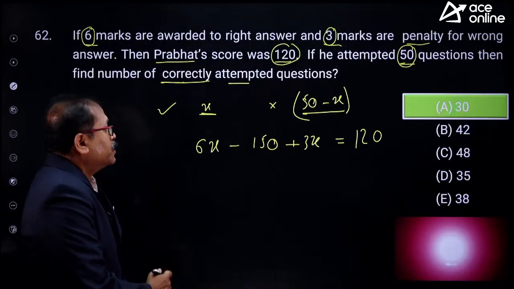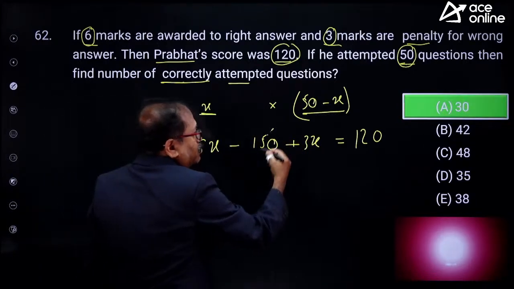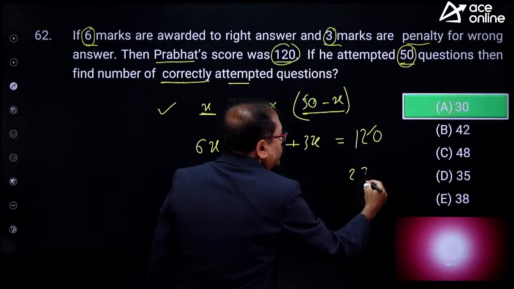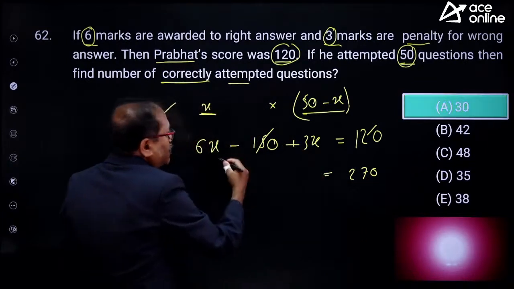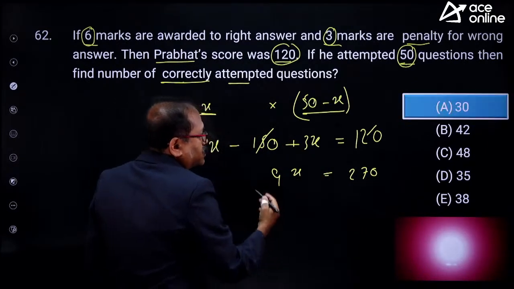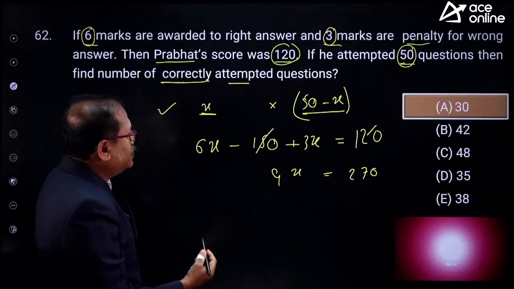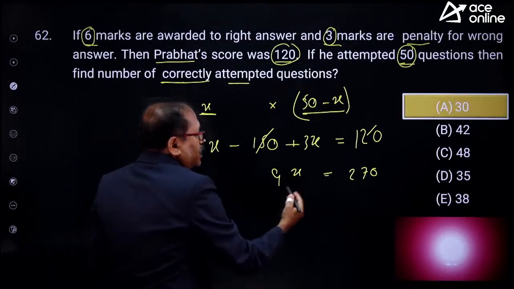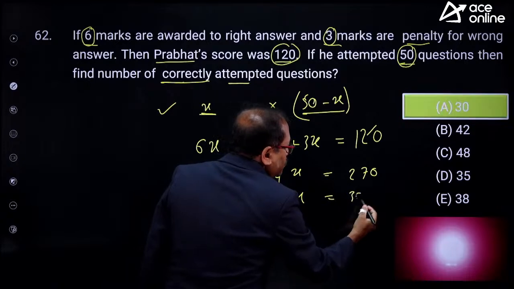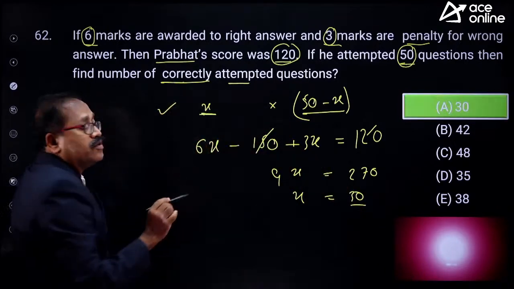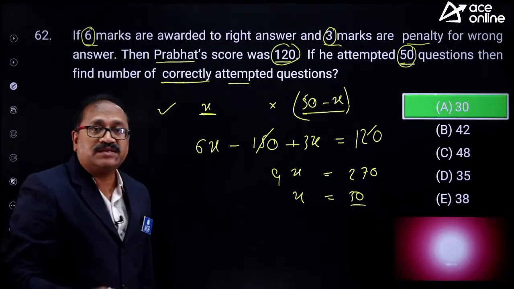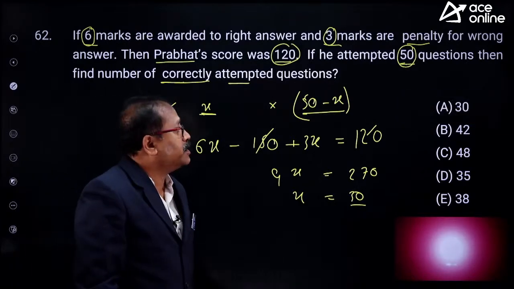You are getting it correct, right? So look, when this number goes to the other side, it becomes 270, which is equal to 9X. So what is X? X is equal to 30. That's over. So what is X here? The number of correct answers. Correct answers are 30. What a solution, sir!